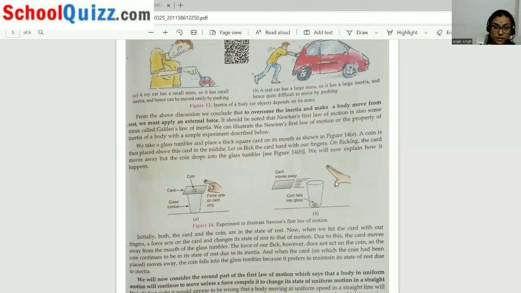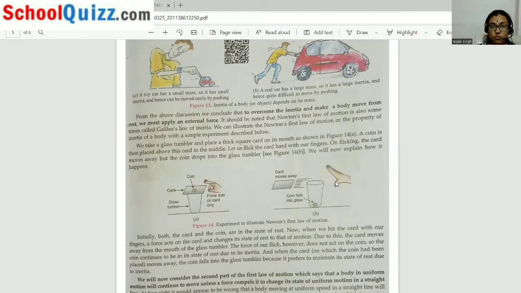Like you can see this coin in the first diagram, figure 14. Coin which was placed on the cardboard, glass tumbler, force acts on card only. Now you are acting a force. Please do this example. It's very easy and interesting also. Maybe you did it also, but now you know the concept behind it.